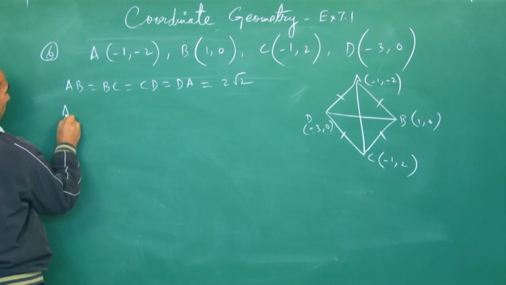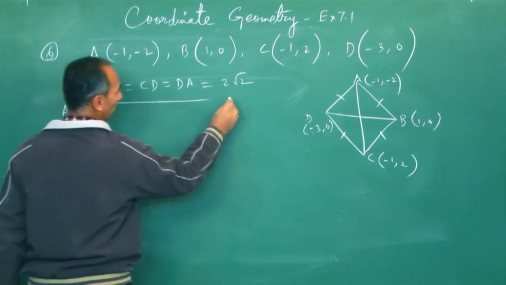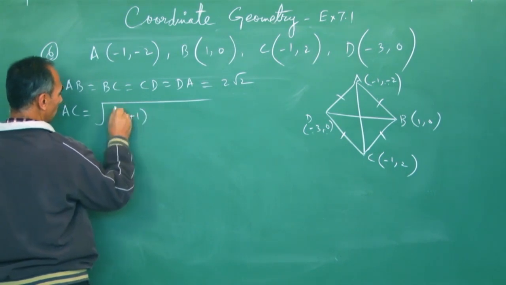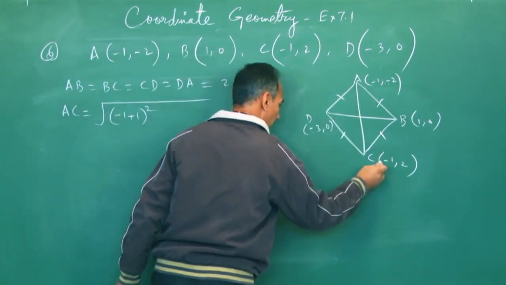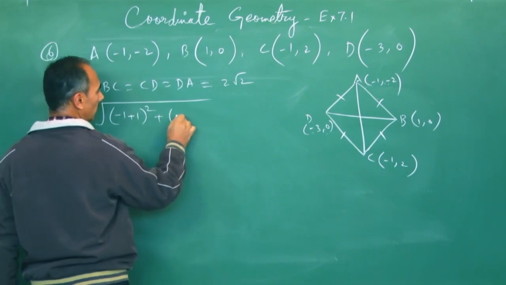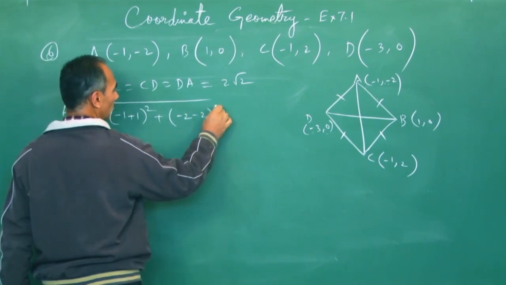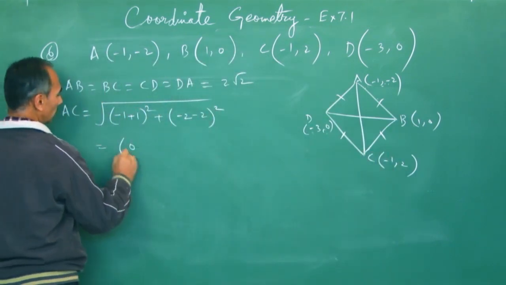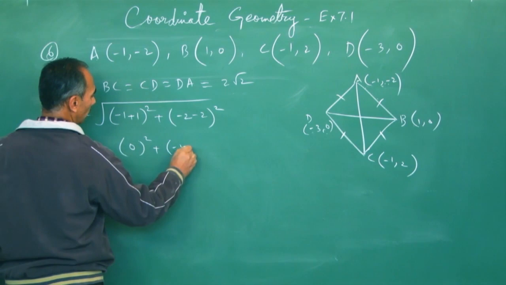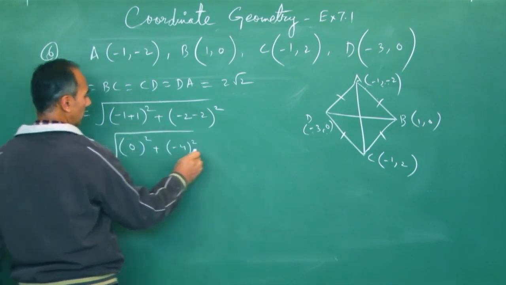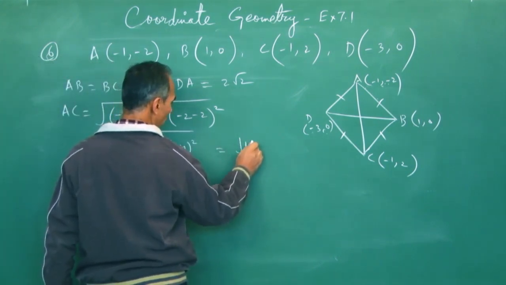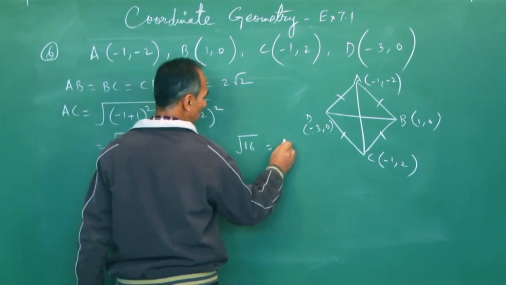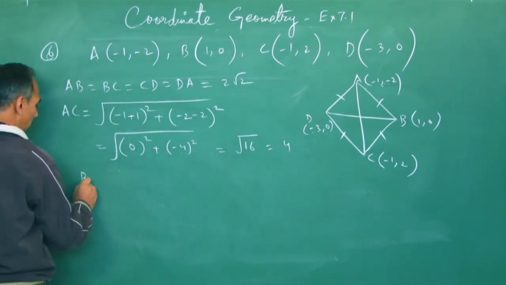What's the length of diagonal AC? AC will be x1 minus x2 whole square, plus y1 minus y2 whole square. This will be 0 square. This is minus 4 whole square. This is square root of 16. This is 0. 4 square is 16. That is 4.